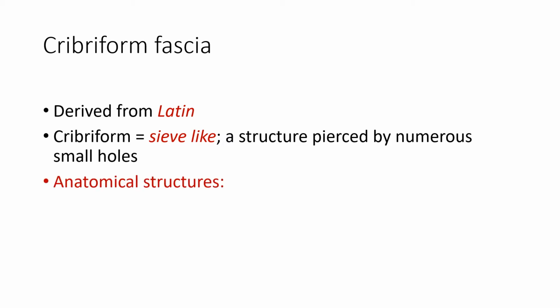And what are all the anatomical structures that get the name Cribriform? There is the Cribriform plate of ethmoid bone, which forms the roof of the nasal cavity, and it has several holes through which pass the fila olfactoria.